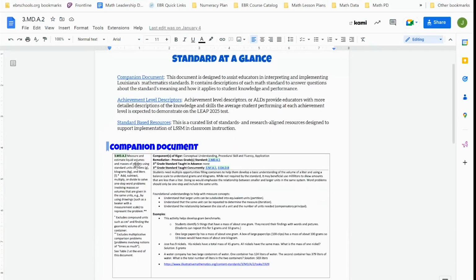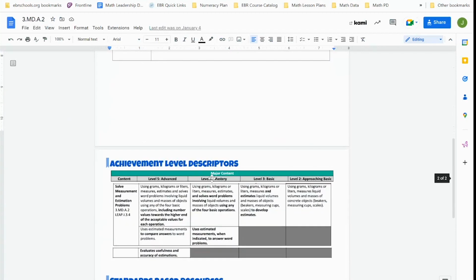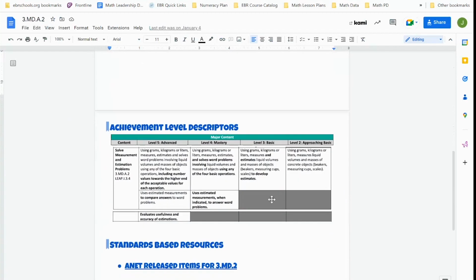And for 3MD2, we have access to the companion document, which on the left-hand side gives us the standard. And then in the middle, it goes over a few things. It goes over the component of rigor. It goes over a remediation standard, if there's one available. And then it also tells us which standards must be taught in advance in our 3rd grade curriculum. So for 3MD2, there are no standards in 3rd grade that need to be taught in advance to master this one. The second thing is it also gives teachers some examples. And then we have the achievement level descriptor, which we've talked about before. But again, this illustrates what advanced level work looks like in this standard, what mastery level work, basic level work, and then anything below basic, approaching basic, or unsatisfactory.